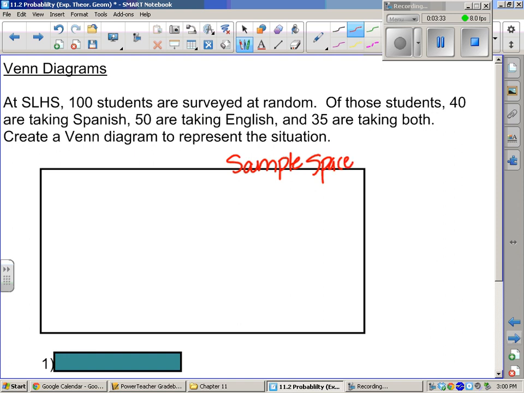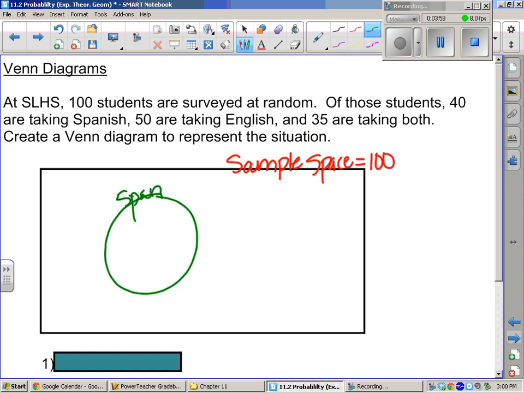Very cool. Okay. A Venn diagram is a way to organize the information, just to make it really helpful. Yes, so use it and you will be happy. All right, Spring Lake High School, 100 students are surveyed at random. So our sample space is 100 kids. Of those, 40 are taking Spanish.